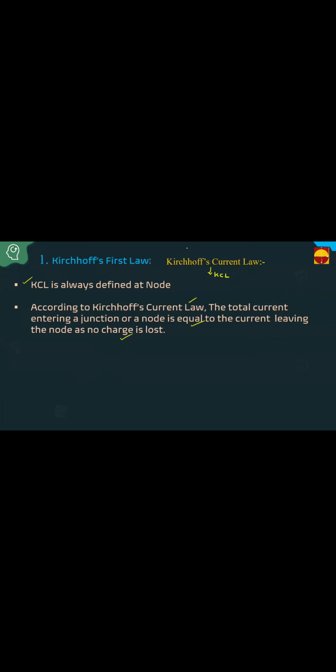That is, current entering the node equals current leaving the node, as no charge is lost. See, for example, let's consider this is one node. I1, I2, I3 are entering the node. I4, I5 are leaving the node.